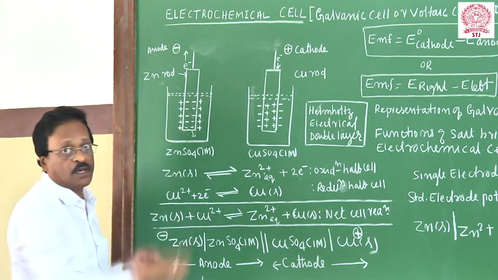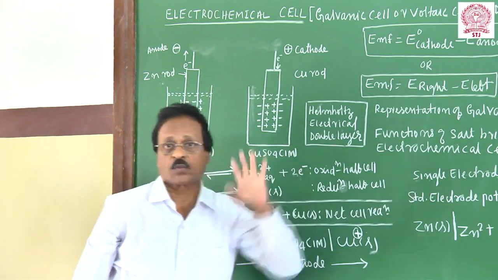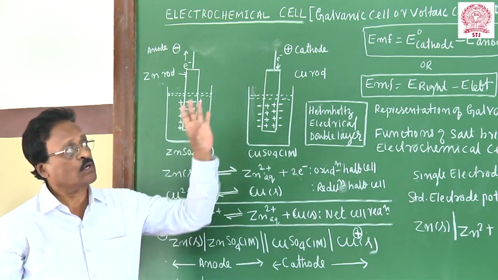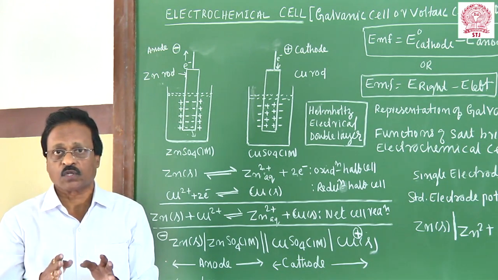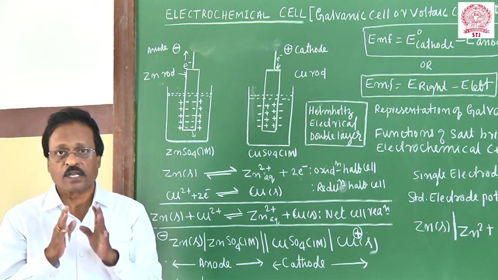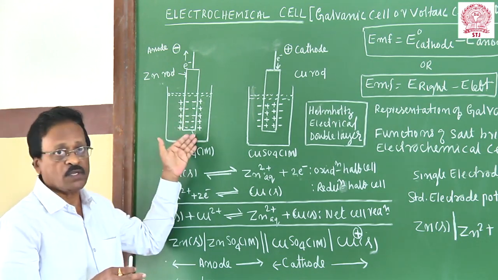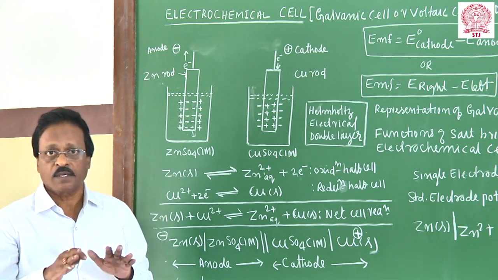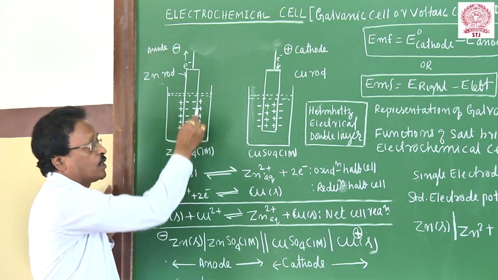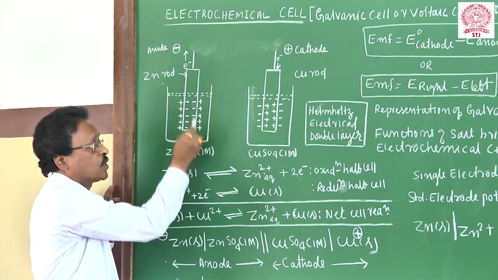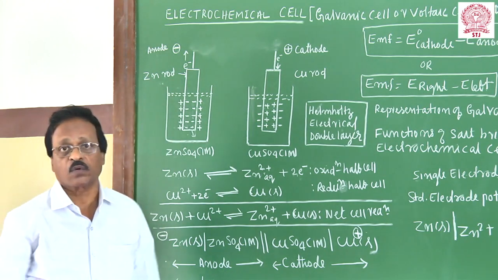Because of this electrical double layer, a potential is developed. That is called a single electrode potential. It's a very important concept. Before going to the construction of an electrochemical cell, you must know what is meant by a single electrode potential. I will now define it. When any metal rod is dipped into a metallic salt solution containing its own ions, a potential is developed at the interface of the metal and the solution. Due to the Helmholtz electrical double layer, that is called single electrode potential.